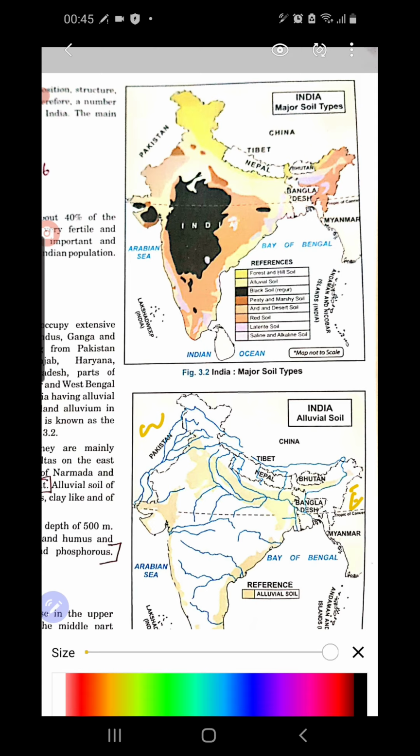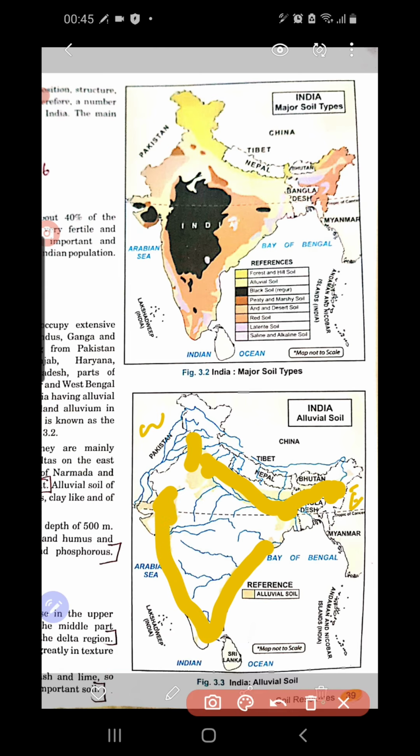You can see the alluvial soil extending everywhere up to Bangladesh. Then in South India also it is spreading over. Clear?